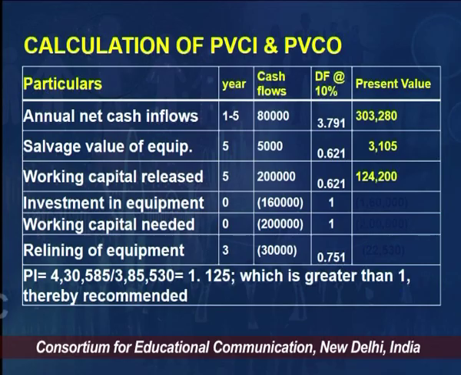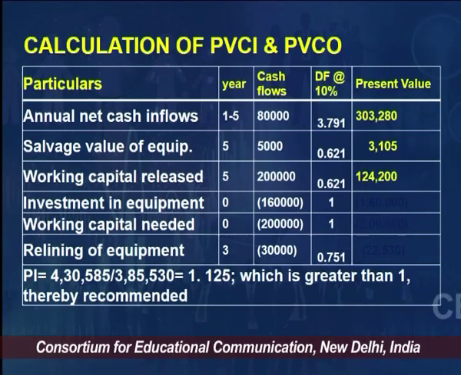Same way working capital, which is released in the 5th year, the discount factor remains the same because the N is same, right, and we will be releasing 2 lakh, but the value of that 2 lakhs 5 years from now, which we are receiving 5 years from now, would be less today. So, in 5 years that would be 124,200 if we consider it today, right. So, that is how the discounting is done. So, these were the 3 items of cash inflows which are there.